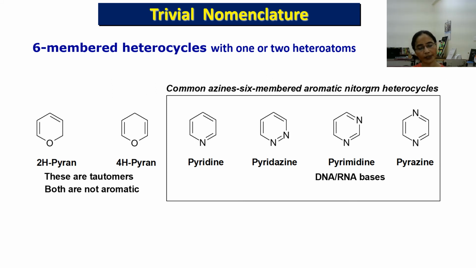Now come to the 6-membered rings, and these 6-membered rings contain one or more than one nitrogen atom. So this class of compound, that means a 6-membered ring containing a nitrogen atom in its ring structure, commonly these ring systems are called azines. If the ring contains one nitrogen atom, this will be classified as an azine. If the ring system contains two nitrogen atoms at different positions, they will be classified as a diazine. If 3 nitrogen atoms are present in the 6-membered ring, they will be classified as a triazine.